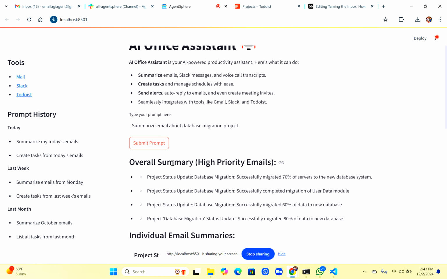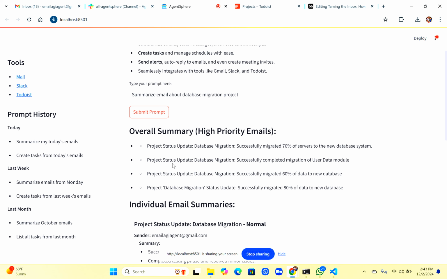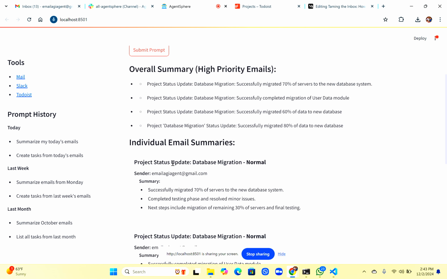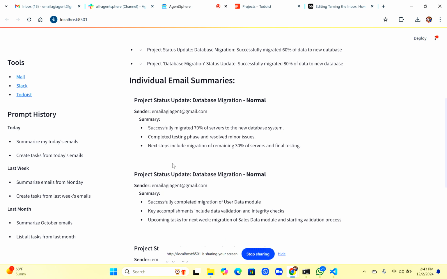So now I can see that it is giving me an overall summary of high priority emails. In this, I'm getting a summary of all the mails related to database migration, and then it is giving me an individual summary of each email. The email might be 100 words, 250 words, 300 words. You don't have to read everything. It just extracts some of the key items from that particular email and highlights them in bullet points.